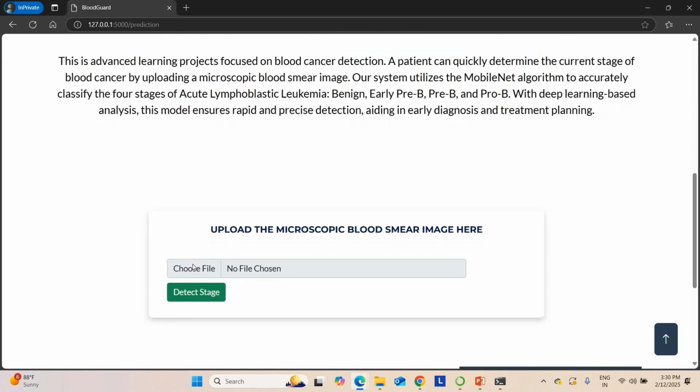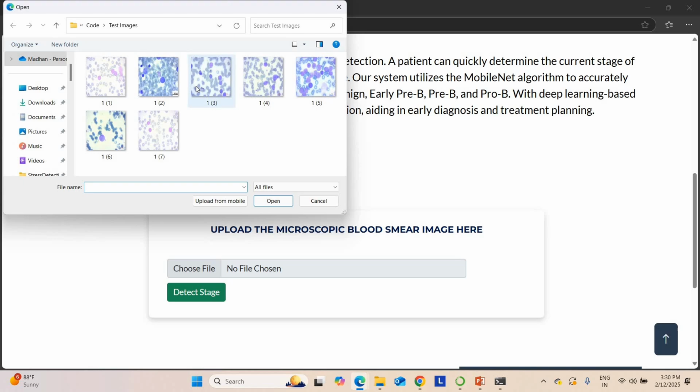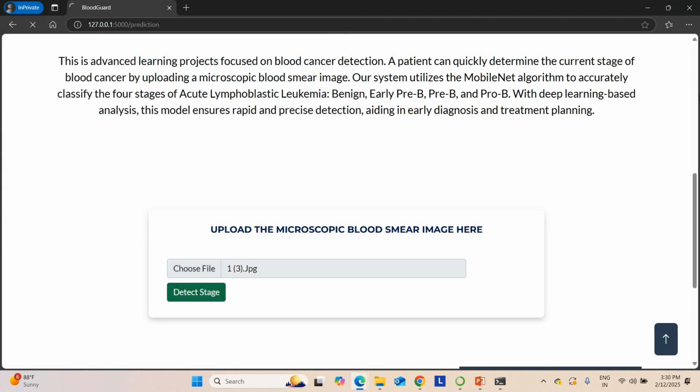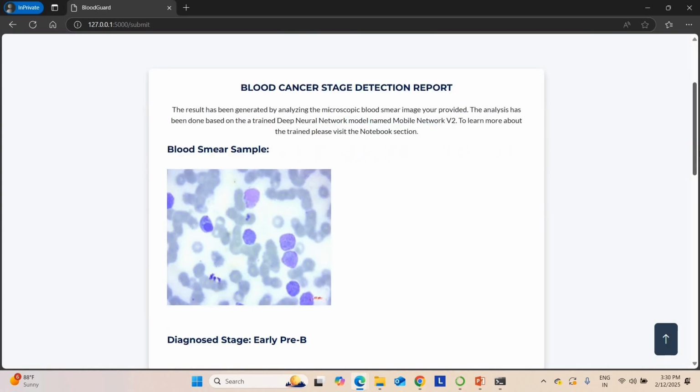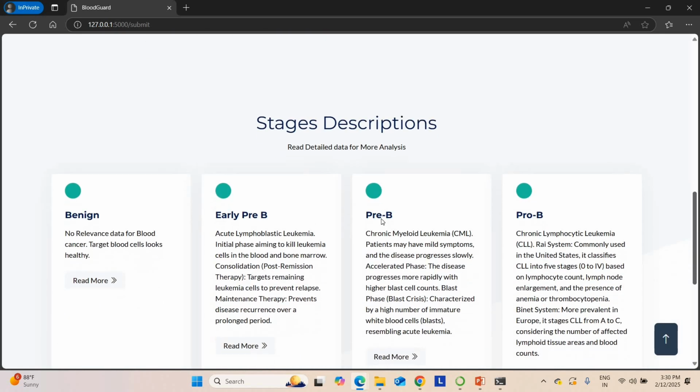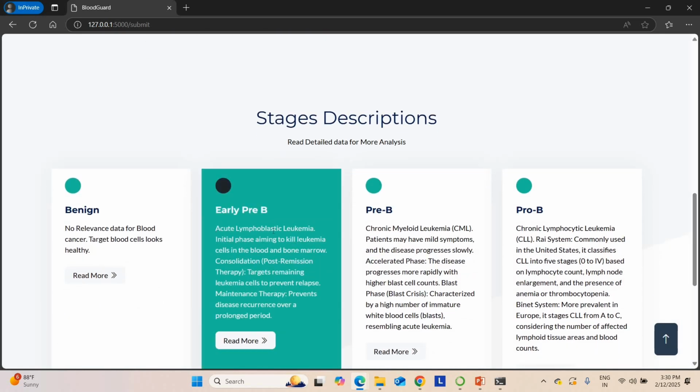So I'm going to upload any other random image. Okay, so I'm uploading a random image. After predicting, I'm going to check the results. You are having pre-B. This is your stage. So what does pre-B mean? Acute lymphocytic leukemia. This is your earliest stage. So you are in the first stage.